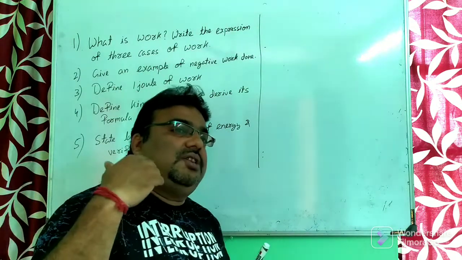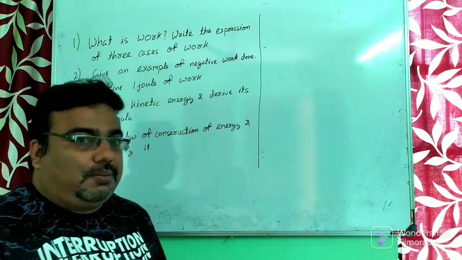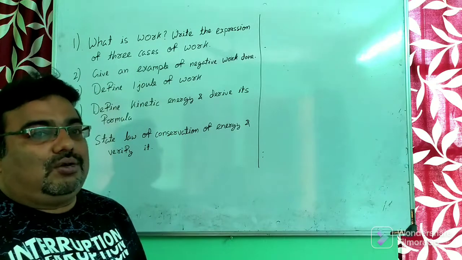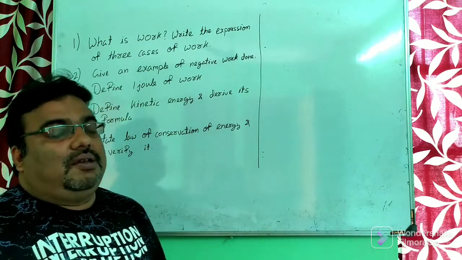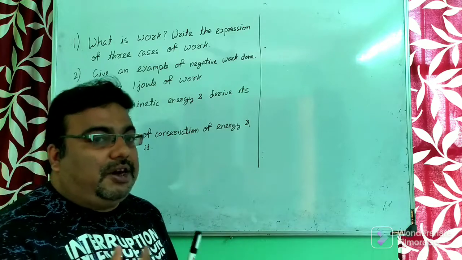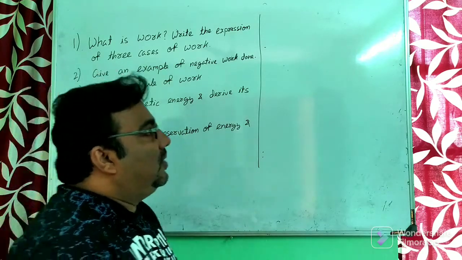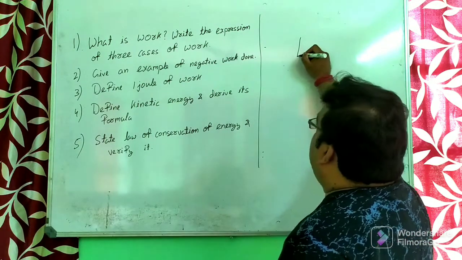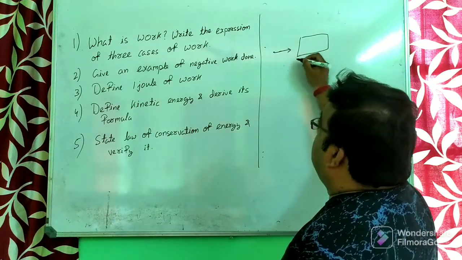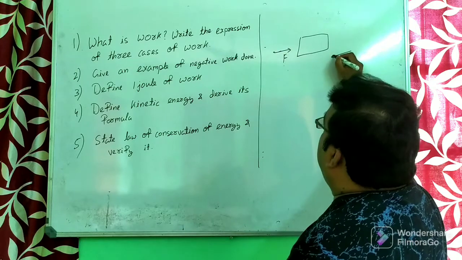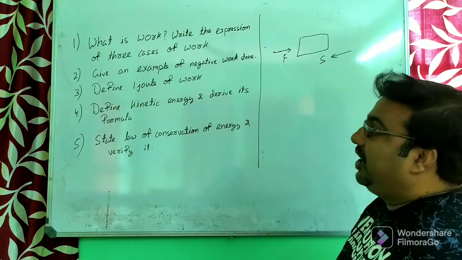Positive means the body moves in the same direction in which the force is applied. Zero work is done if the force is acting on the body perpendicular to the direction of motion. But negative work means the force is acting on the body in one direction, but the displacement of the body is in the opposite direction. That is said to be negative work.